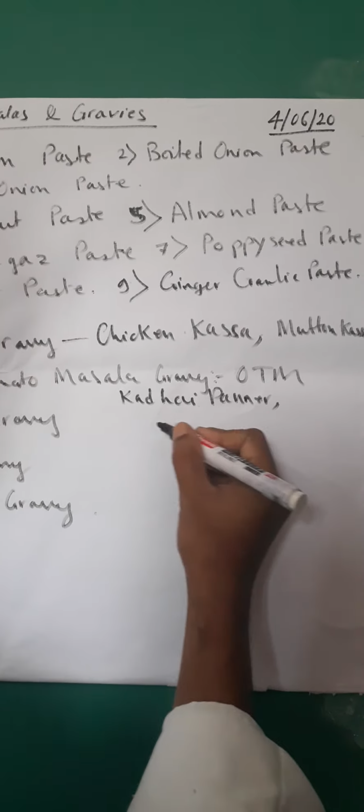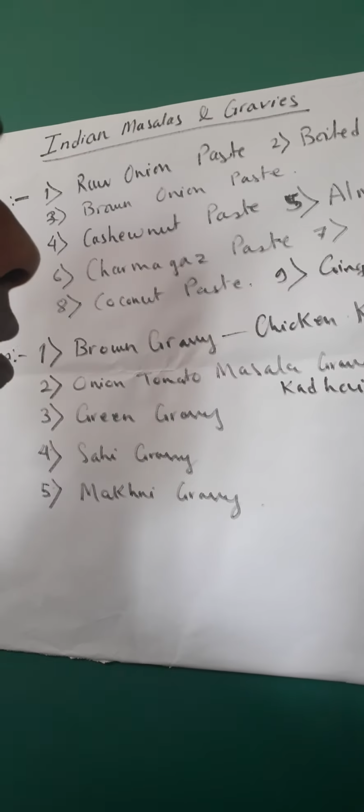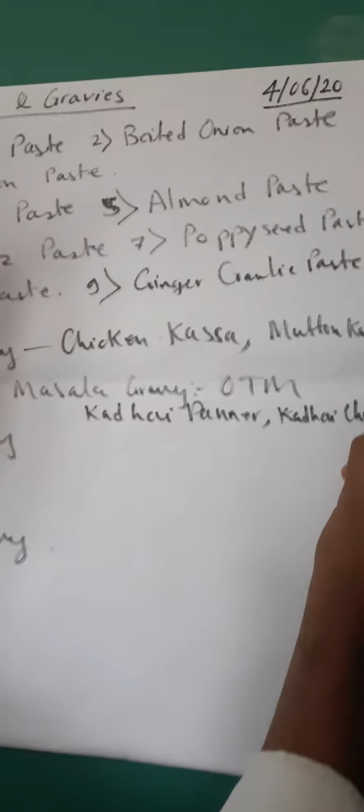Or if you add non-veg and you want to make it as a chicken, you may get karai chicken out of it. So that is the use of the brown gravy and the onion tomato masala gravy. The next thing is the green gravy.